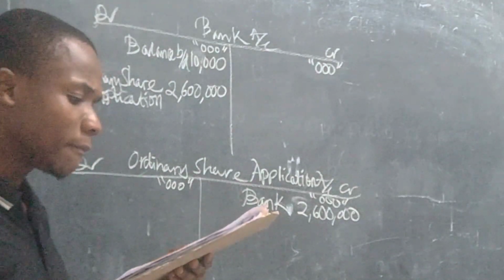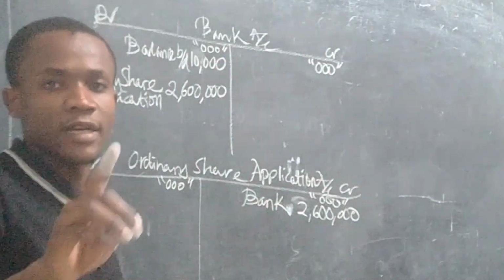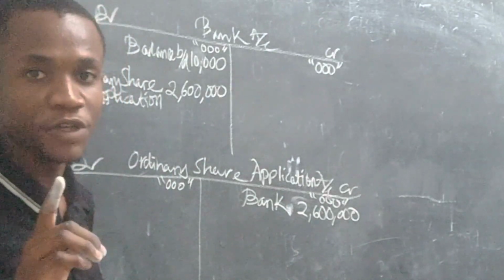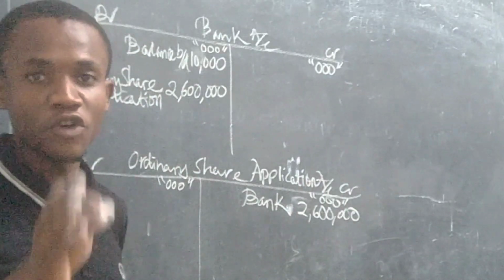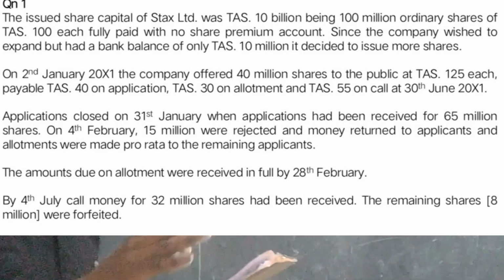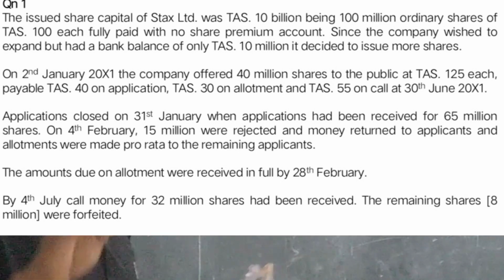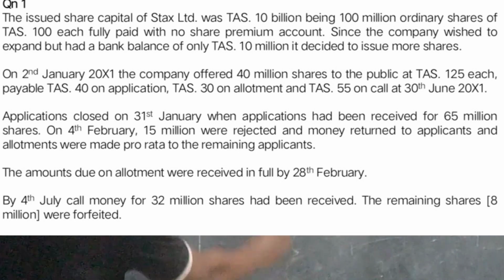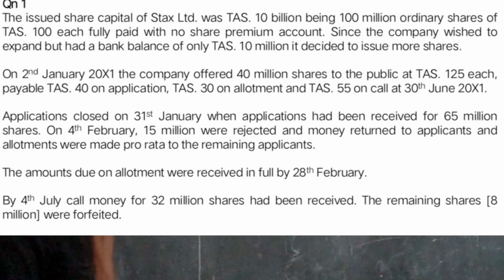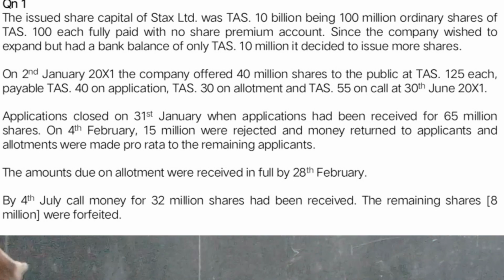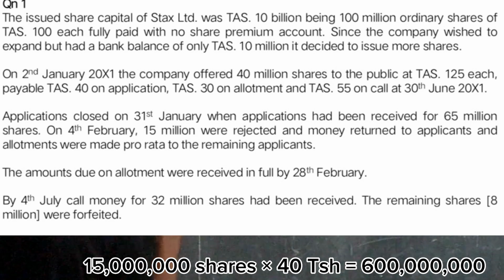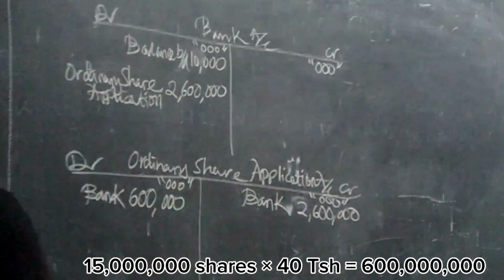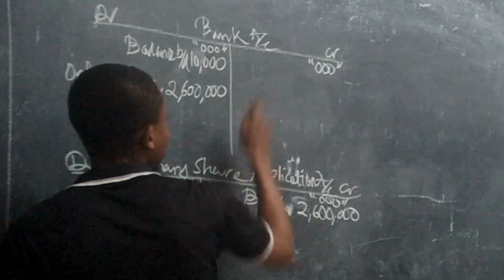So, we were told that there were shares which were rejected. 15 million were rejected. So take 15 million times application money, which is 40, you'll get 600 million. So 600 million from these were rejected. So it will return to the bank so as to be refunded to the shareholders. 15 million times 40, you get 600 million. The 3 zeros are on top. So you complete double entry.